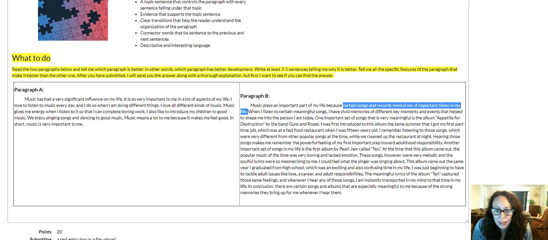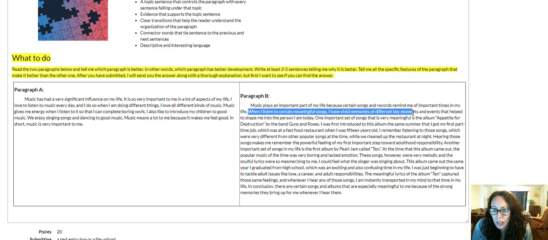Okay, then the next sentence after that is, when I listen to certain meaningful songs, I have vivid memories of different key moments and events that helped shape me into the person I am today. So this person, after they say their topic sentence, gives one more sentence that really helps to explain the topic sentence.